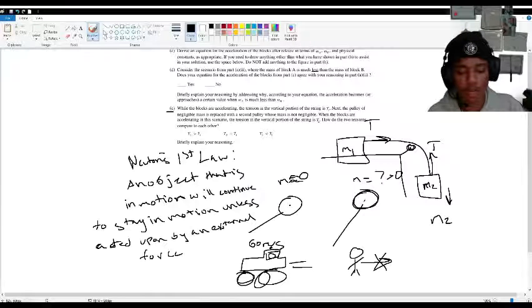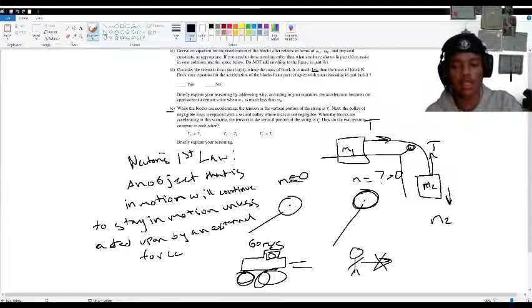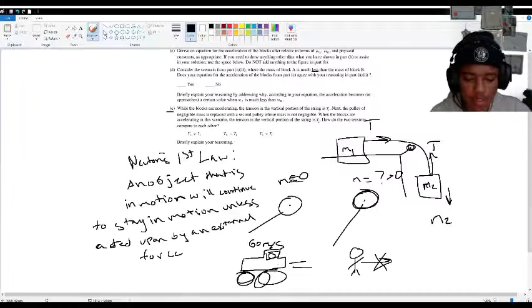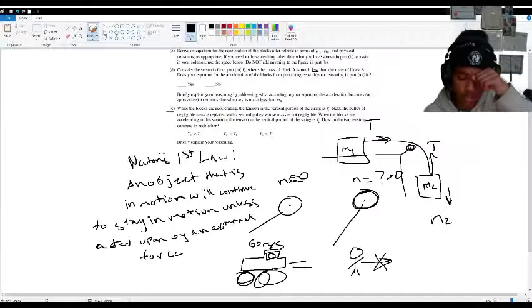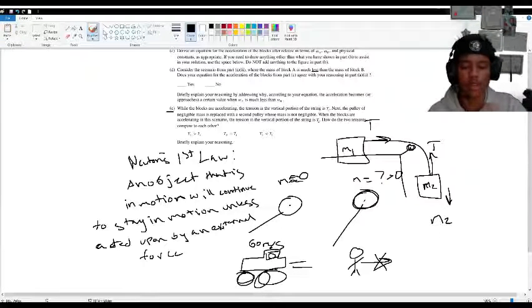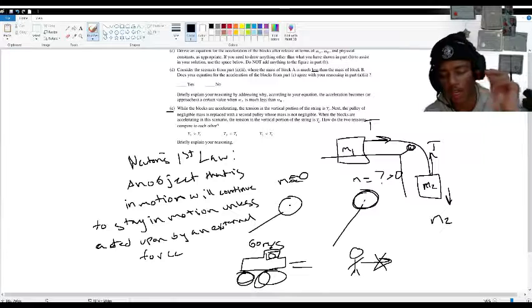But right before you stop, there will be a moment where you are still moving at that 60 meters per second, but that seatbelt will lock and push you back and keep you moving the same speed as the car that you're in. The car will also experience this type of inertia. What I mean by that is that you'll move forward and then move back. Why? Because your body is still moving in that 60 meters per second motion.